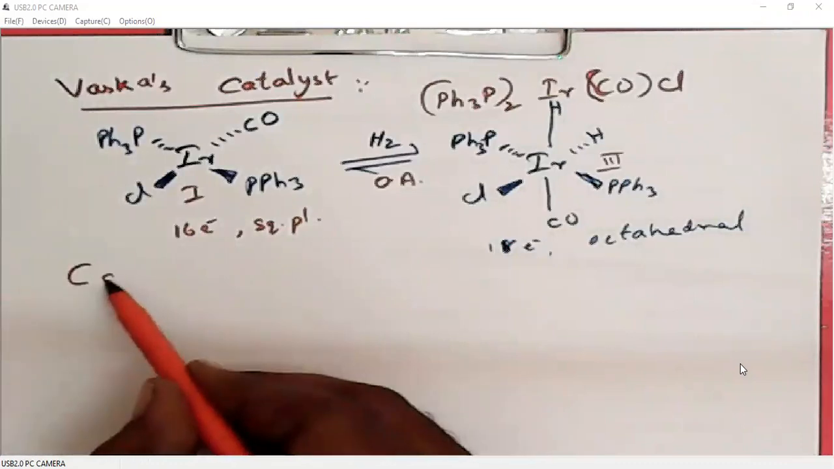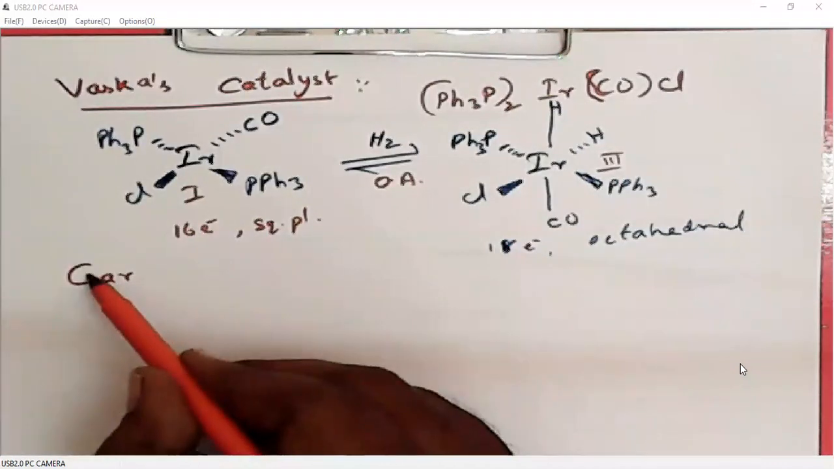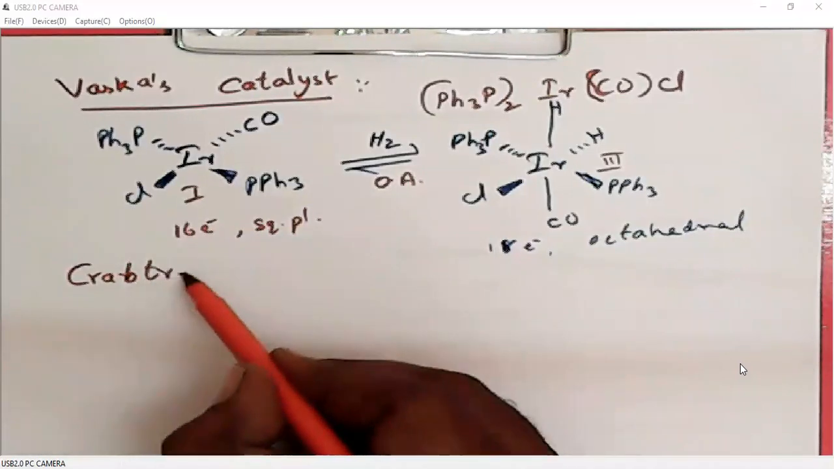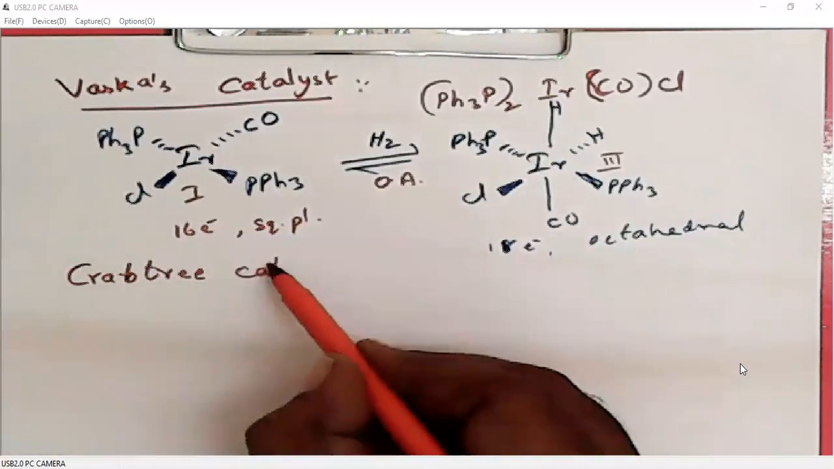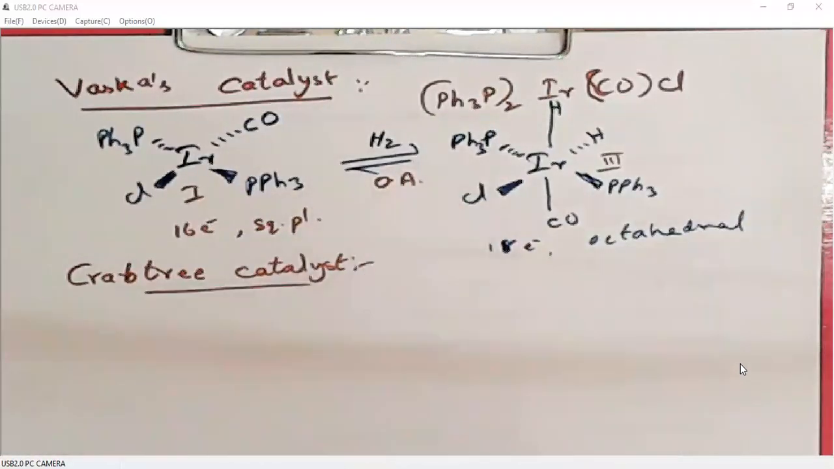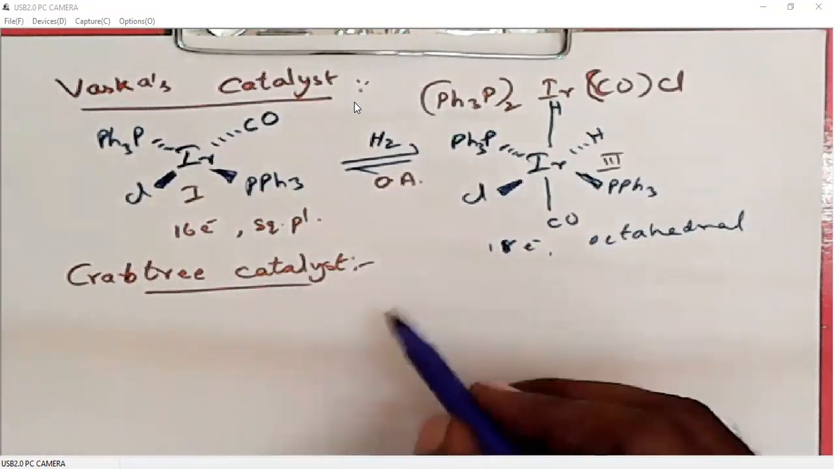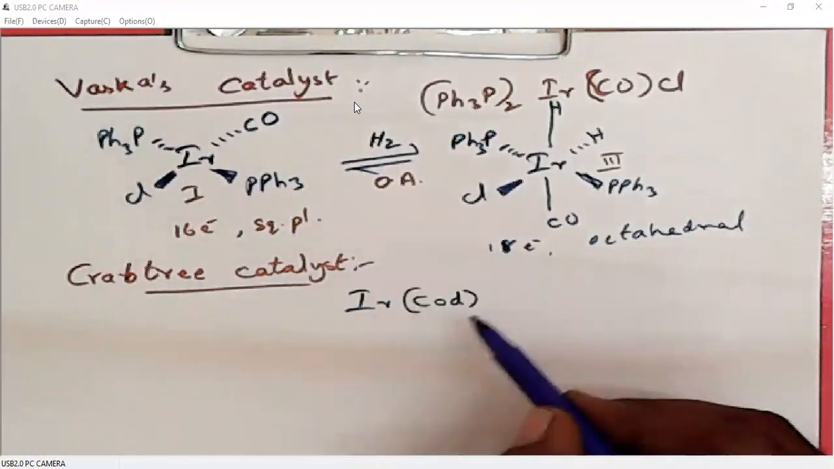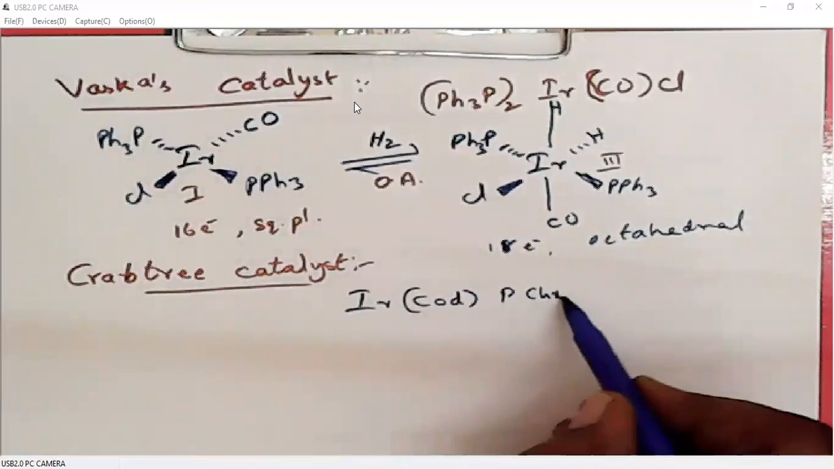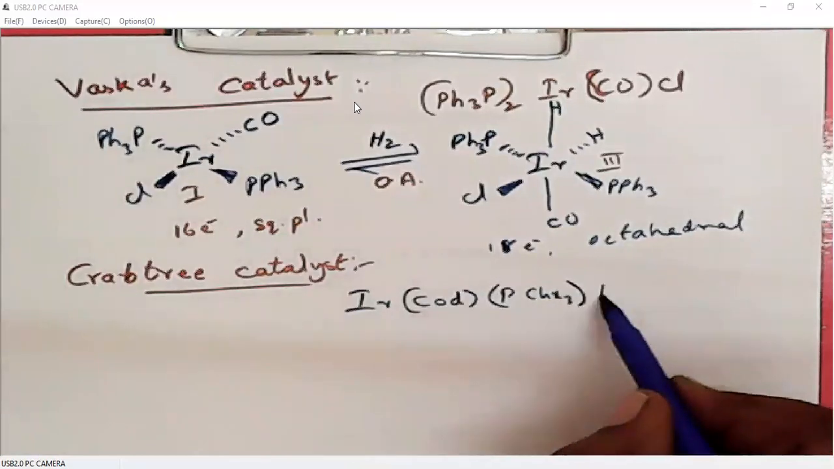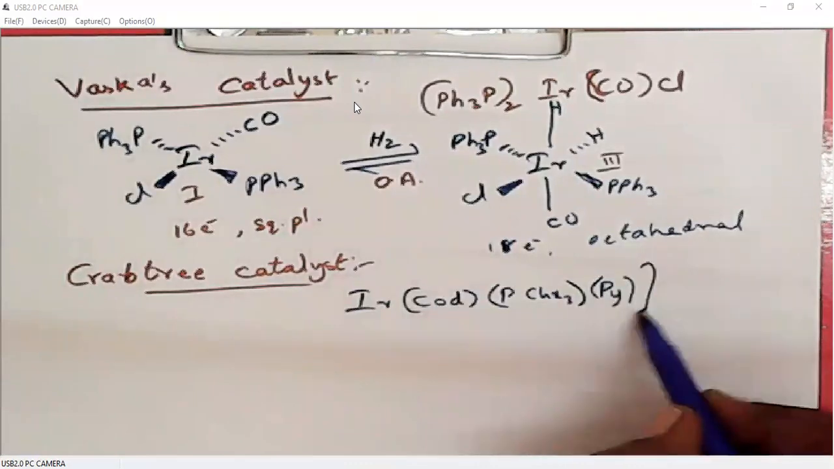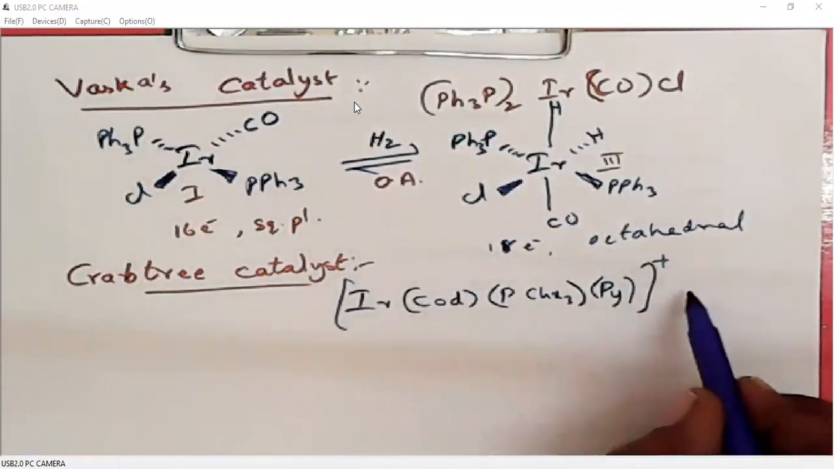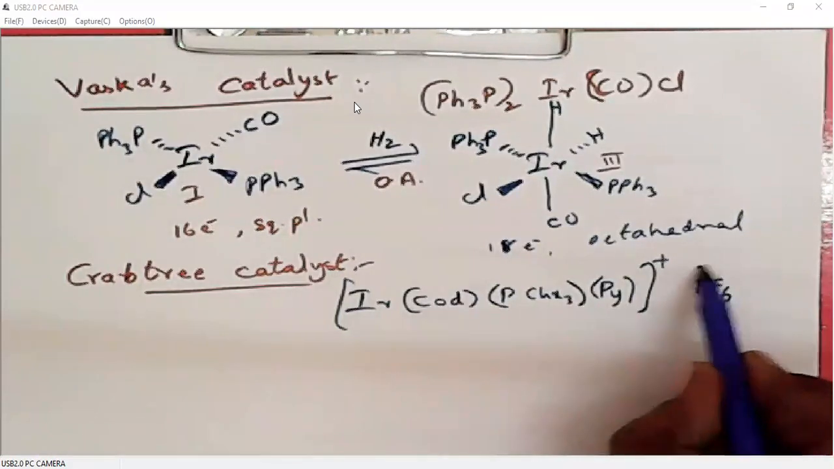The next example for homogeneous hydrogenation is Crabtree catalyst. What is Crabtree catalyst? It is again an iridium complex with COD, tricyclohexylphosphine, and pyridine, in the +1 oxidation state. The counter ion will be PF6 minus.